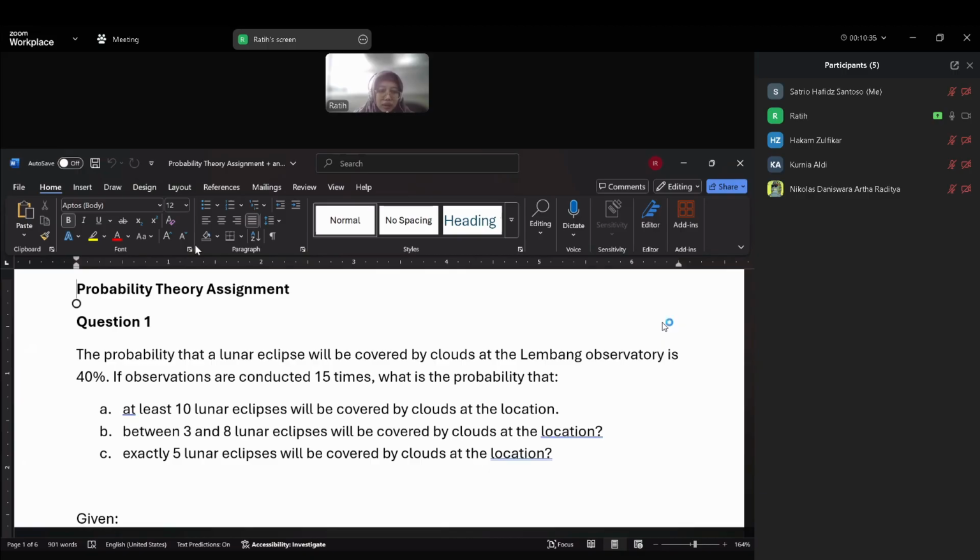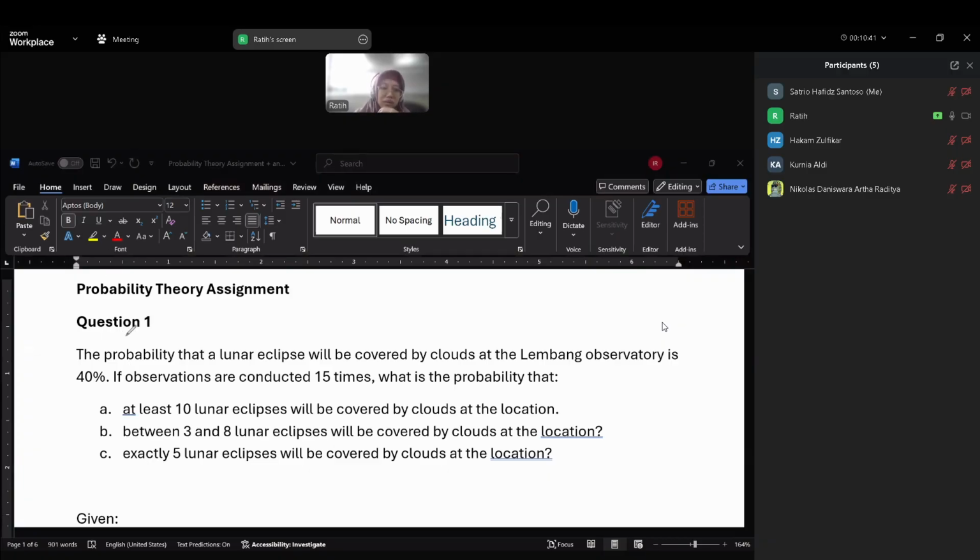So in this question, we have some clue, key points. The probability that a lunar eclipse will be covered by cloud at the Lembang Observatory is 40%. This observation is conducted 15 times.